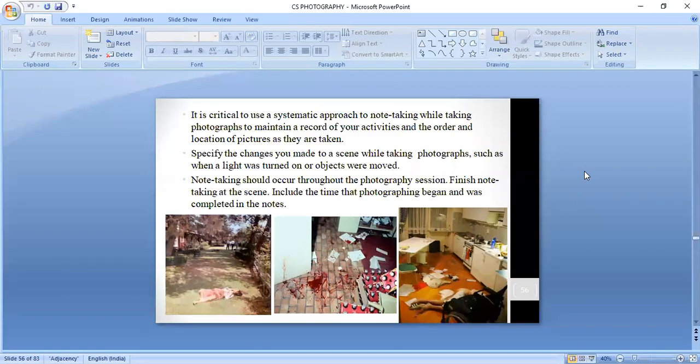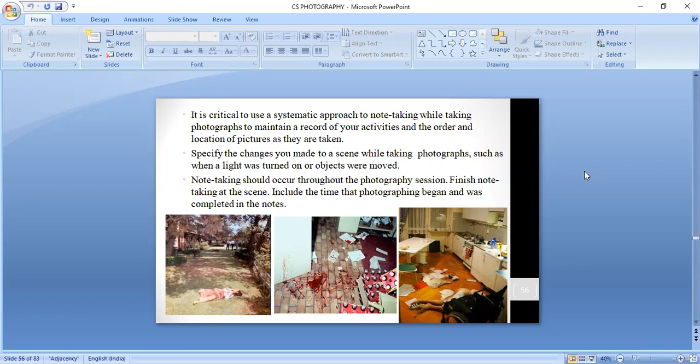Suppose your photo number is 033. For that particular photograph, you record what object you were going to record, what you have recorded, from how far a distance you recorded it, and what the weather condition is, if there is any particular weather condition.